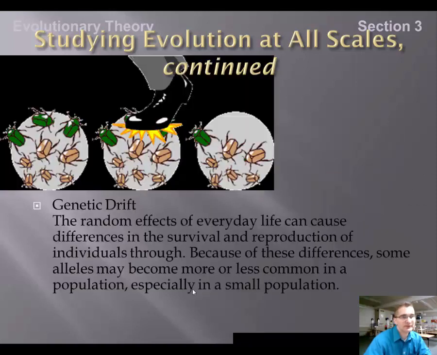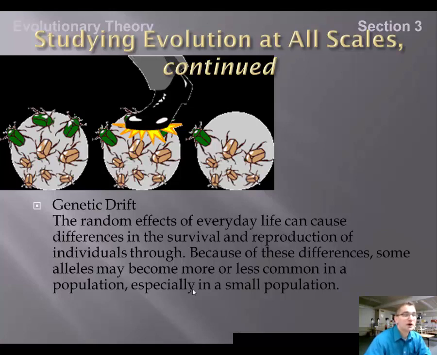Genetic drift. Genetic drift is due to the random effects of everyday life. So, for example, this picture represents this. Just random chance that a whole bunch of cockroaches are running around in your house. Well, what do you do? You squish them. Genetic drift is the randomness that occurs based on you squishing them.